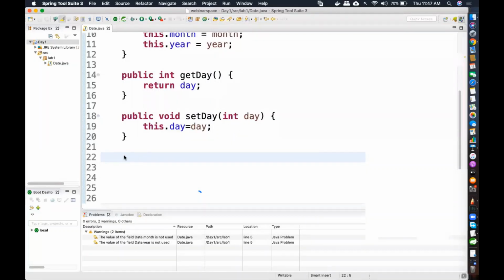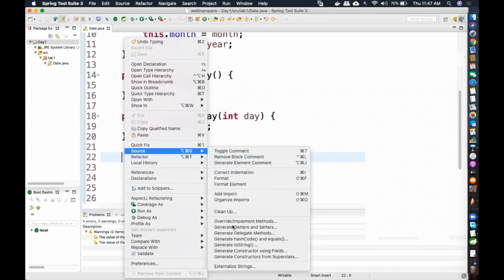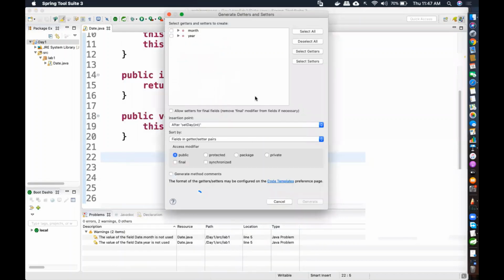So I'm going to right click, source, generate getters and setters. There is an option here. I already did it for day, so it is not detecting day. Month and year, it is definitely detecting. So I'll just click, see, you can see here it is getters and setters. That's why I'm telling you to follow international nomenclature, because there are a lot of shortcuts for that. So, select all.